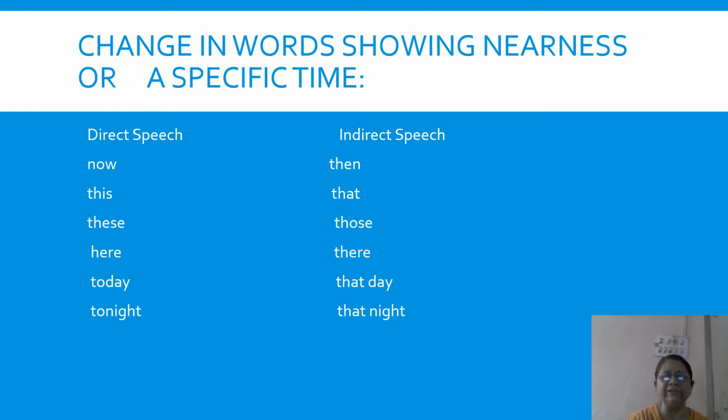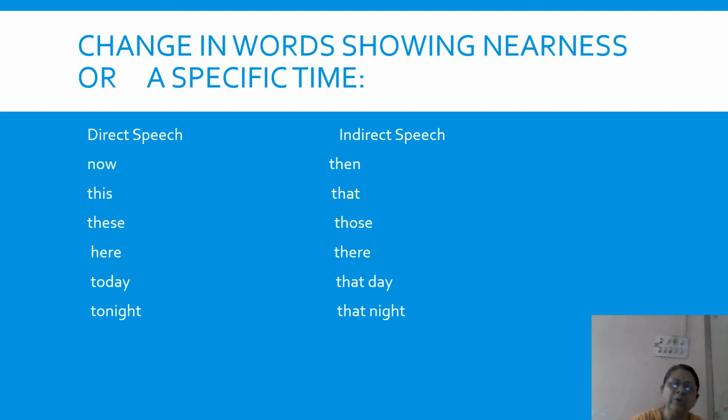Now comes a very important thing. Many of us forget to change this, and if we don't change this, then our sentence becomes wrong and I don't get marks. Now, the second rule is that I have to change words showing nearness or a specific time. Of course, specific time doesn't mean 9 o'clock, 10 o'clock, etc. But specific time means today, tonight, this week, this month, words like that.